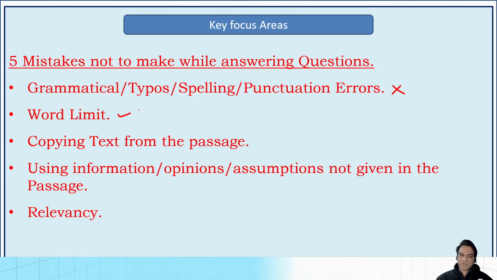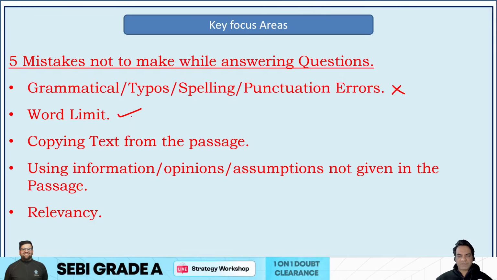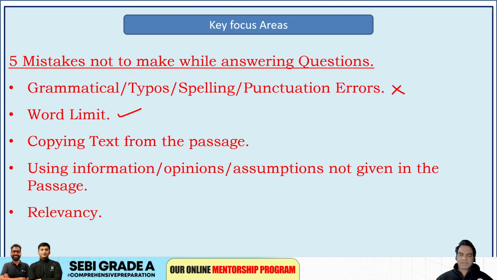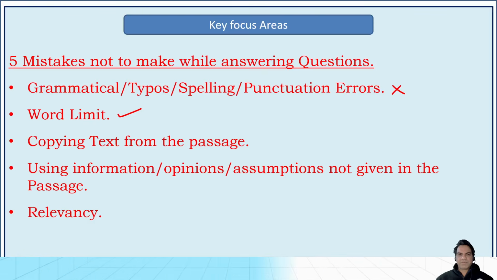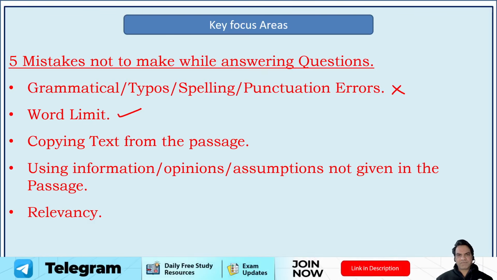Make sure you follow the word limit for every answer, whatever the word limit is. For example, in RC, for every answer you have to write 80 to 90 words. That means if you're writing 5 answers, that means 350 to 400 words for RC. Then the word limit would be mentioned for Precis, 120 or 150, whatever it is, make sure you follow that. And similarly for essay, you'll be given 250 or 270. They will be specifically mentioning your word limit, so make sure you follow the word limit in all the answers.